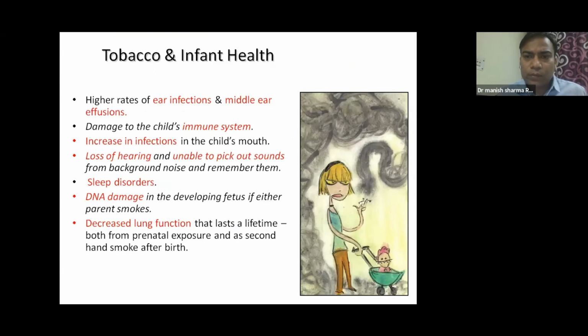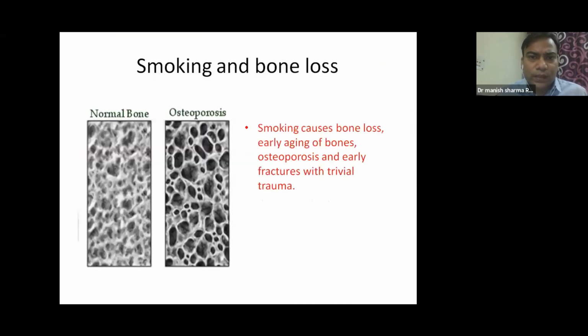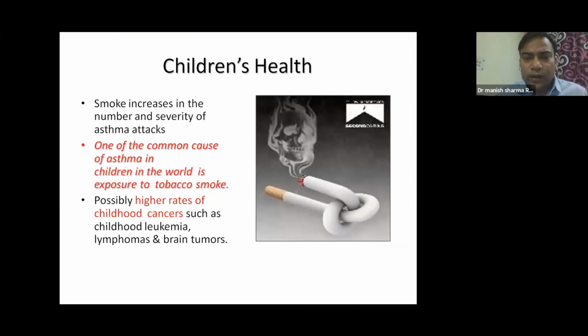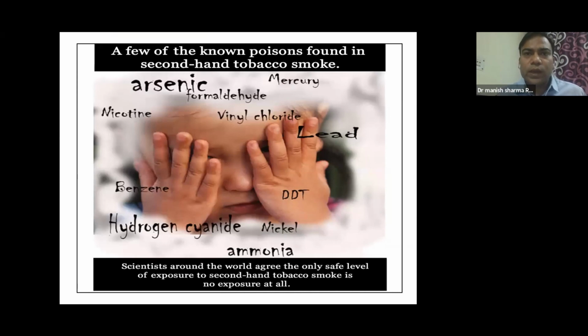If you have a baby at home and you're smoking, they can have an increased number of ear infections, problems with the immune system, increased loss of hearing, sleep disorder, decreased lung function. And there was another slide which I told you: those who have second-hand smoke exposure can have 5 times the risk of having lung cancer.